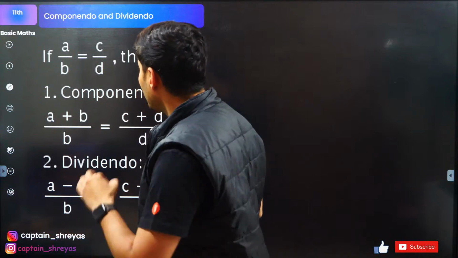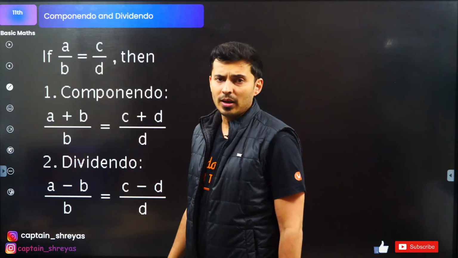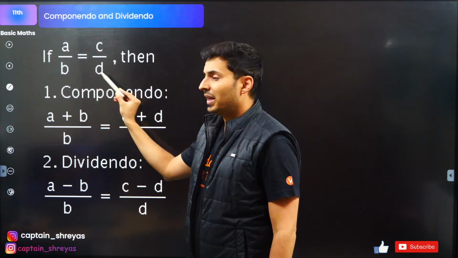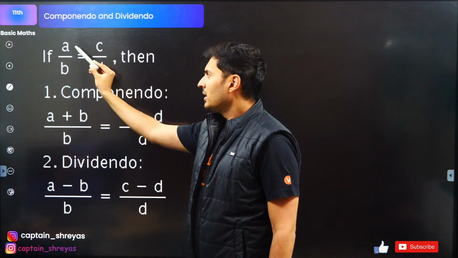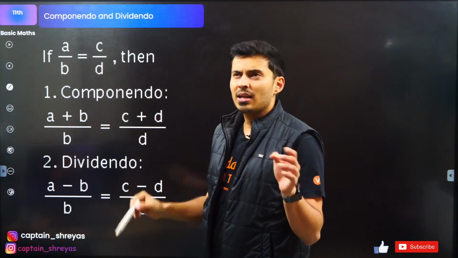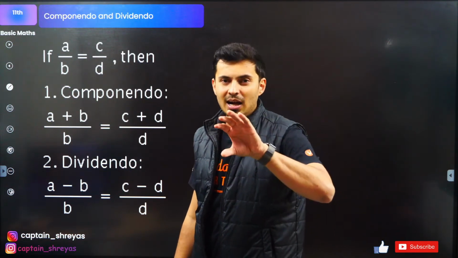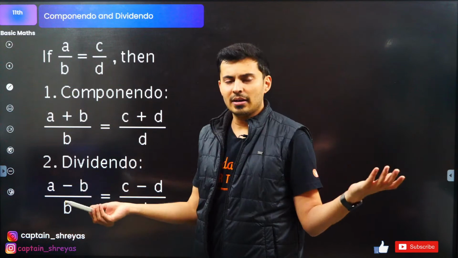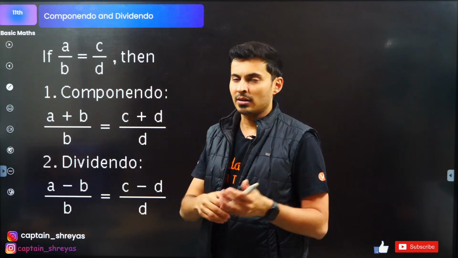Very good. Okay, now componendo, dividendo. If two ratios are equal, do you see? This is ratio 1, this is ratio 2. Something by something is something by something. They need not be equal. A is not C, B is not D. They could be like half is equal to 100 by 200. Half and 100 by 200 are obviously equal ratios, but it does not mean numerators are equal or denominators are equal.